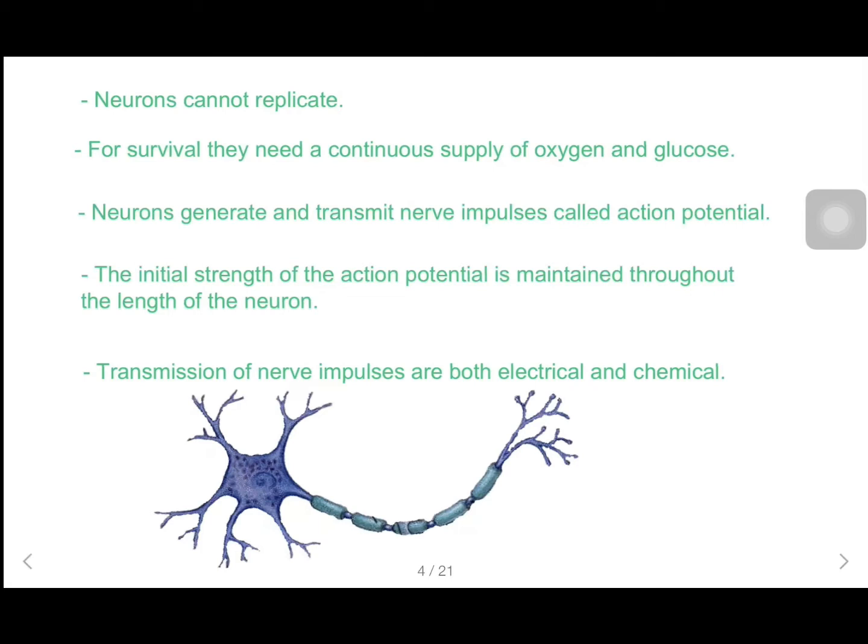Also, these neurons generate and transmit nerve impulses called action potentials. The initial strength of the action potential is maintained throughout the length of the neuron. Transmission of nerve signals is both electrical and chemical. The action potential traveling down the nerve axon is an electrical signal. But nerves do not come into direct contact with each other. Because of that, signals between one nerve cell and the next are nearly always chemical.